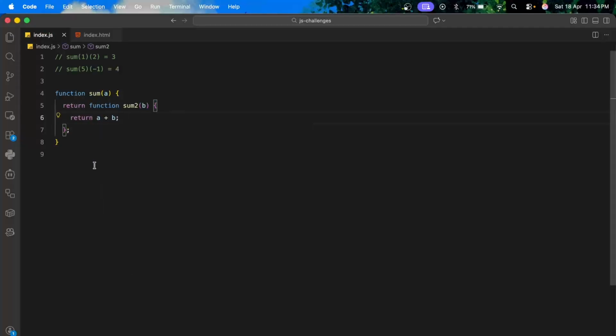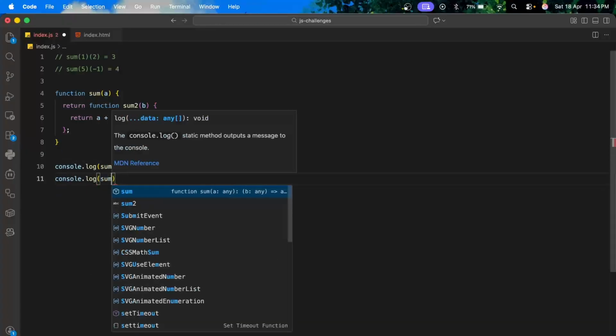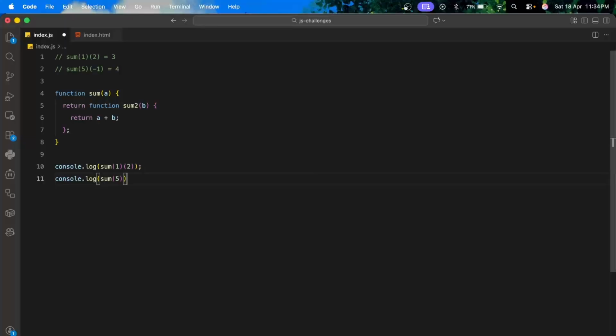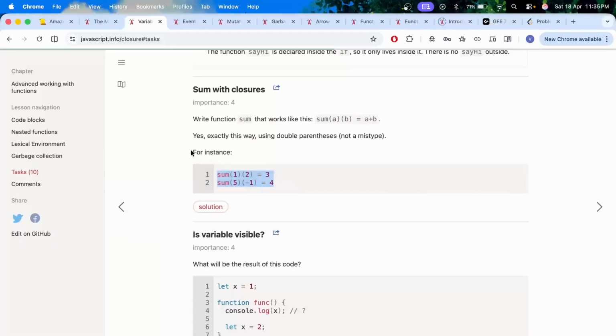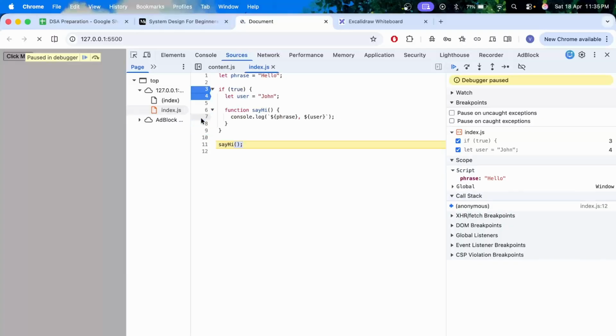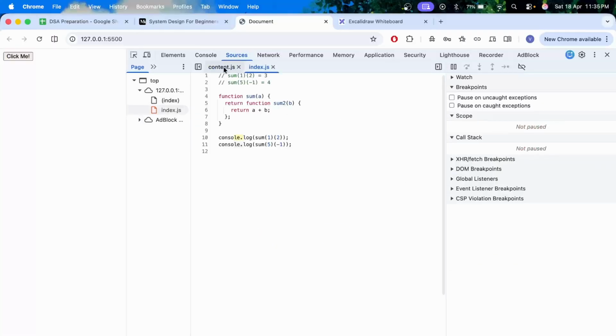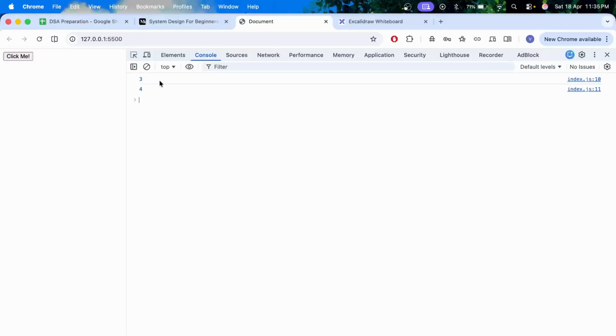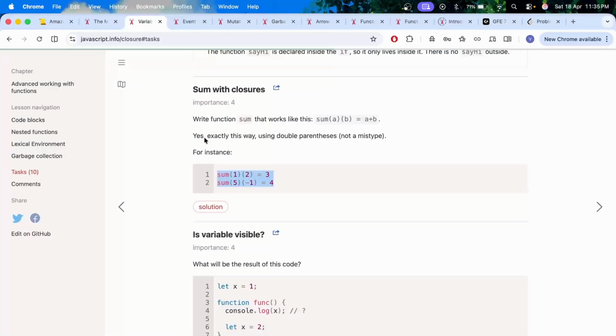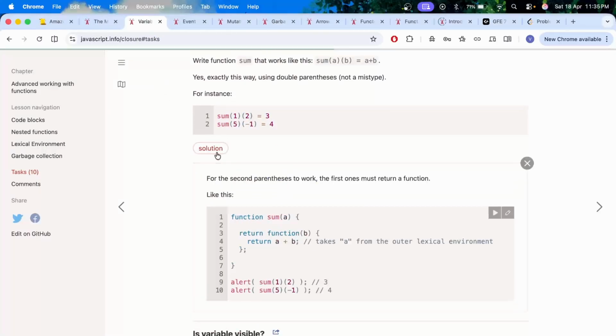And the function which sum is returning also takes a parameter, which is this. And then we can simply say this. And then we can call sum1, 2. Sorry. Sum 5, -1, -1. Yeah, perfect. This should work. I hope so. So yeah, 3 4 was this. Yeah, 3 4. So this is fine.